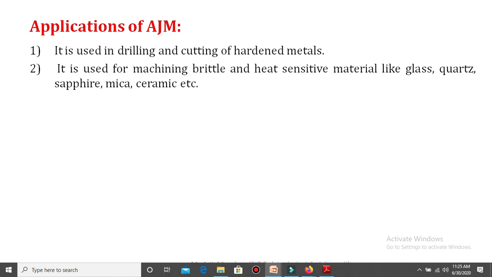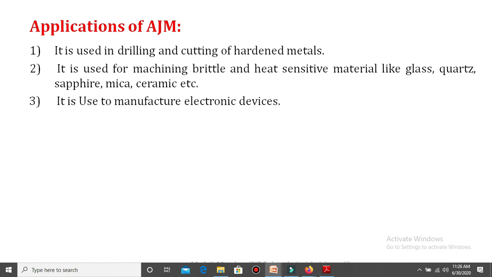Second, it is used for machining brittle and heat sensitive materials like glass, quartz, sapphire, mica and ceramic, etc. Whenever sensitive, heat sensitive or brittle materials are there, abrasive jet machining is very important, and it gives the surface finish and other important factors of machining.